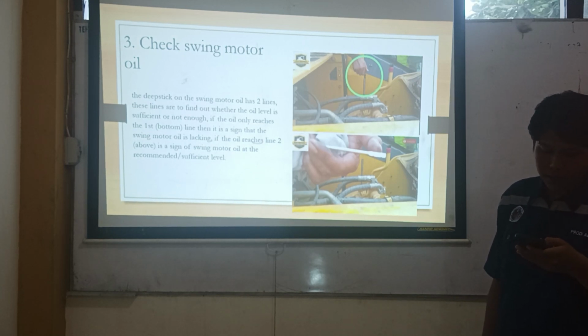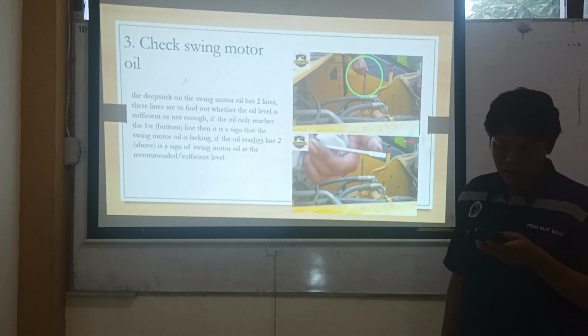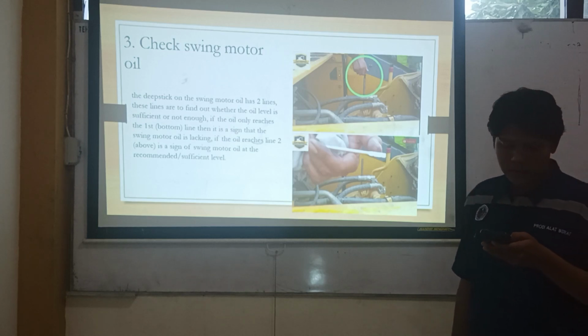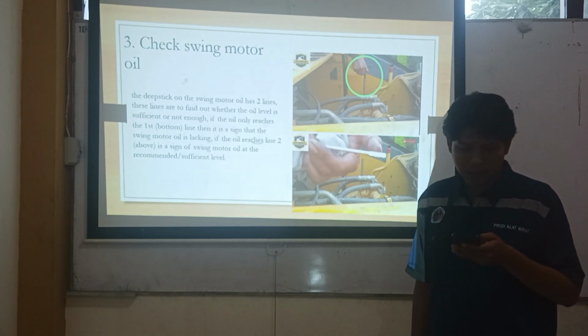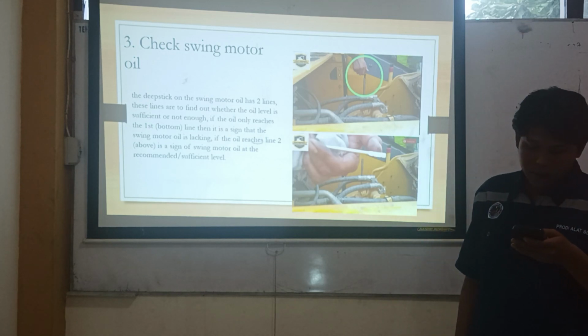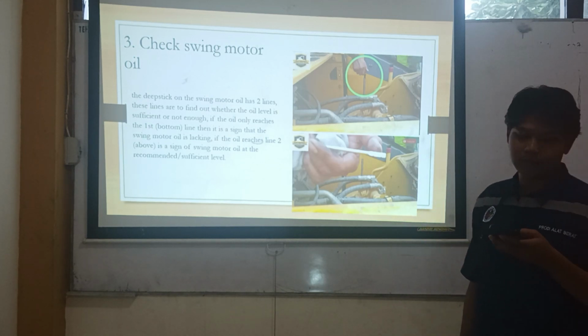If the oil only reaches the bottom line, then it is a sign that the swing motor oil is lacking. If the oil reaches line two, it is a sign of swing motor oil at the recommended sufficient level. Next.